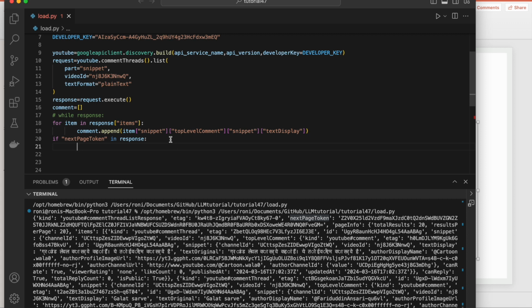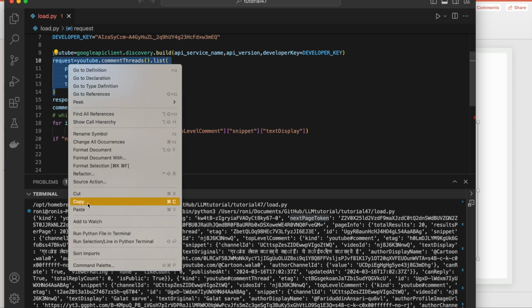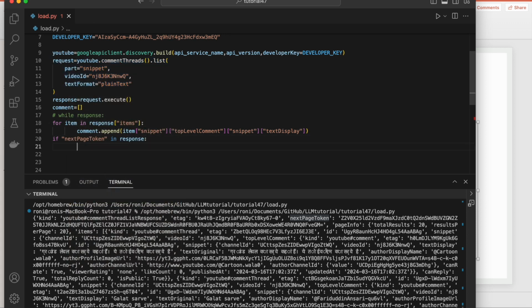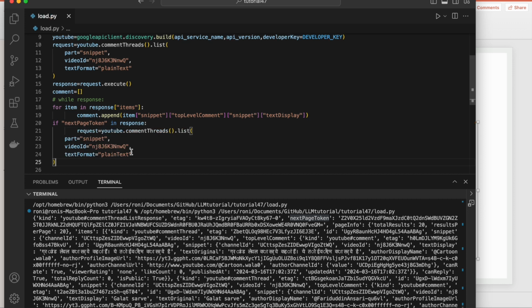So again I'll do the same thing. Just copy this, and after that I have to do dot execute.